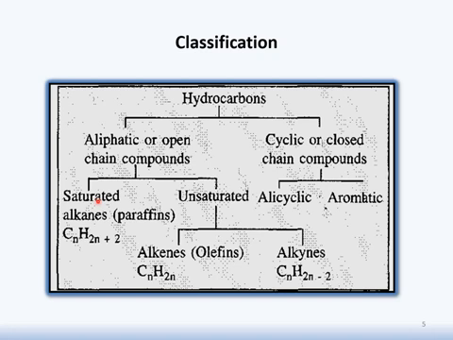Unsaturated hydrocarbons are further divided into alkenes and alkynes. Alkenes have 1 sigma and 1 pi bond, meaning they are double bonded, whereas alkynes have 1 sigma and 2 pi bonds, meaning they are triple bonded.